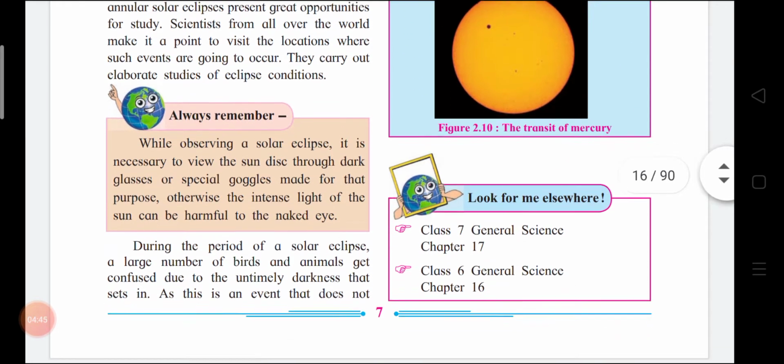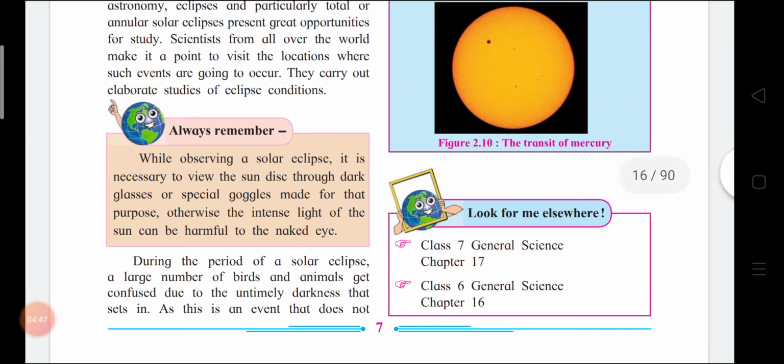Then always remember, while observing a solar eclipse, it is necessary to view the sun disk through dark glasses or special goggles made for that purpose. Otherwise, the intense light of the sun can be harmful to the naked eye. Naked eye means open eyes. Okay.